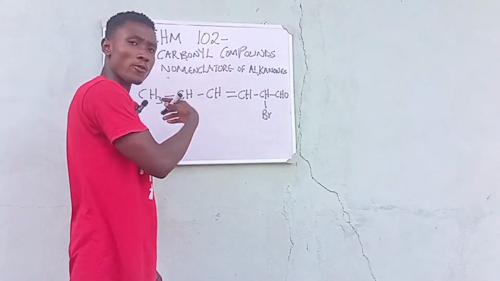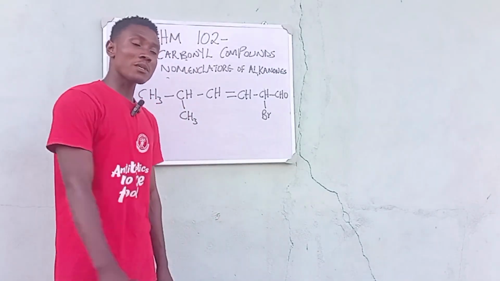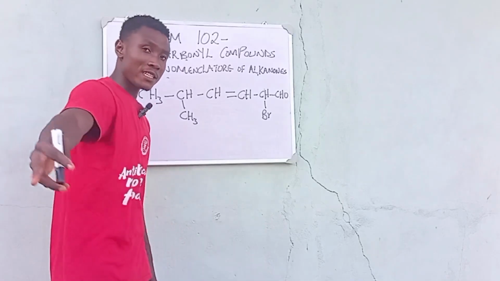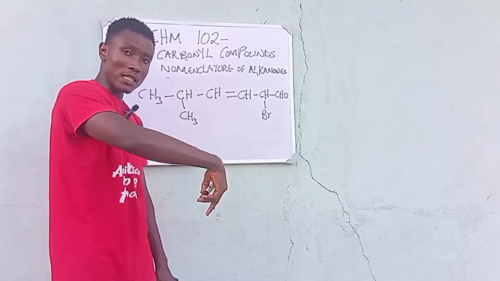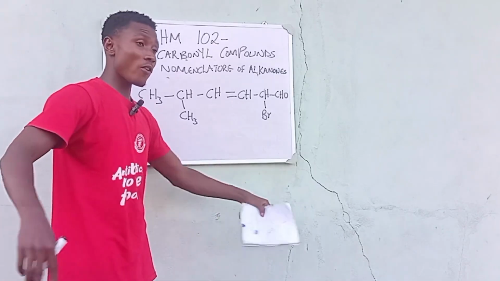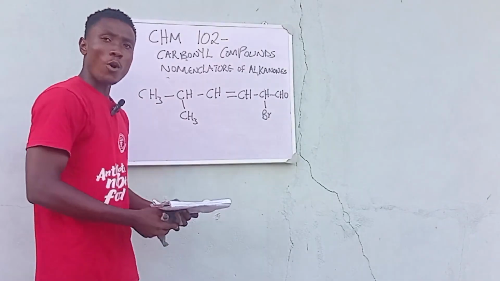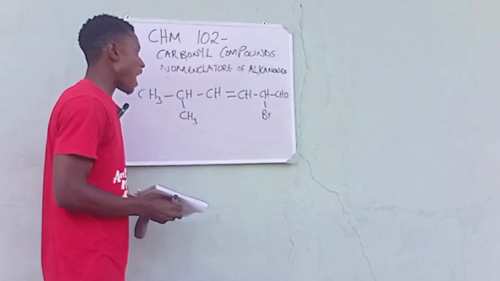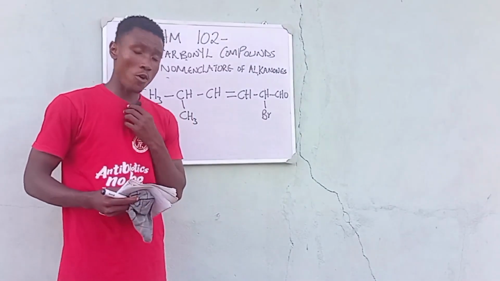It is very important that we name it. Basically, your exam is going to be CBT, right? So you will not be given the name for you to write. Either the structure will be given to you for you to name it, and you are going to see options like A, 2-bromo, and so on. So you are just going to be seeing the names, and it is left for you to give the correct name. So let's see how we can name this compound. Remember, there's nothing much here for us to name.